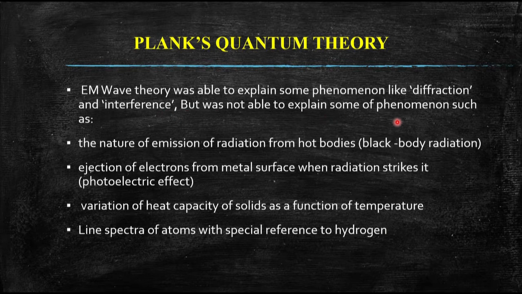some of the phenomena such as the nature of emission of radiation from hot bodies, means black body radiation. मतलब कि कोई भी हमारा ऑब्जेक्ट है जब उसको हीट करते हैं तो वो किस फॉर्म में एनर्जी एब्जॉर्ब कर रहा है या किस फॉर्म में रिलीज कर रहा है या ऐसा क्यों हो रहा है, ये चीज ईएम वेव थ्योरी एक्सप्लेन नहीं कर पाई. The second thing: ejection of electrons from a metal surface when radiation strikes it, that is the photoelectric effect, and you all know about this effect.